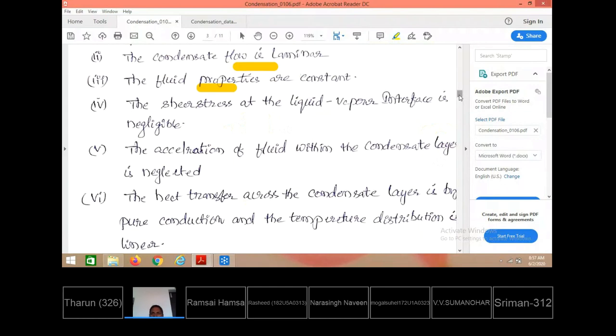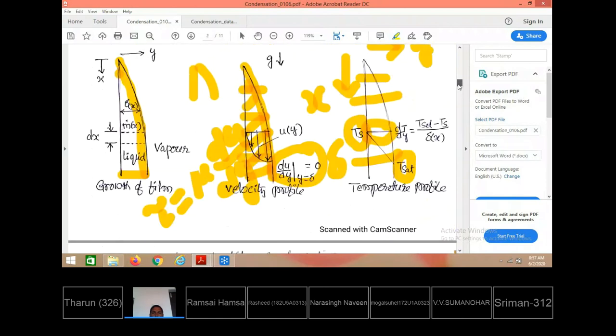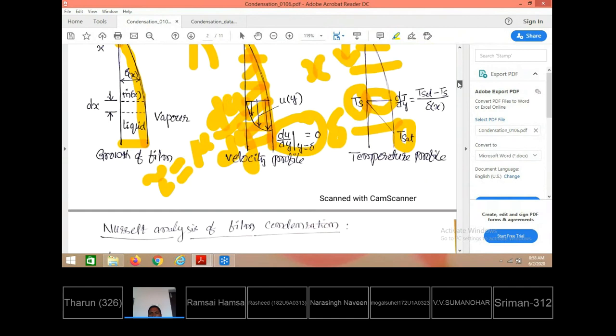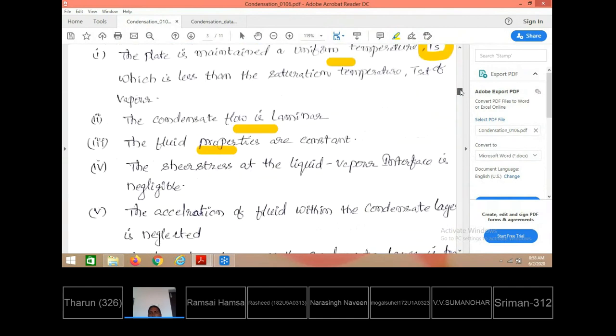Even though there is a velocity change between the plate surface and the intersection point, the velocities at the plate and at the intersection are zero. Between the plate and the intersection there is a change of velocity, but over the intersection there is no change of velocity, and therefore the shear stress is zero. The velocity change is considered to be very small. Therefore, when there is negligible velocity change, the acceleration of the flow is also considered negligible.